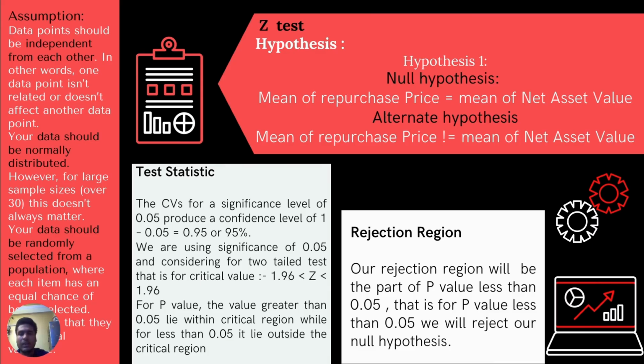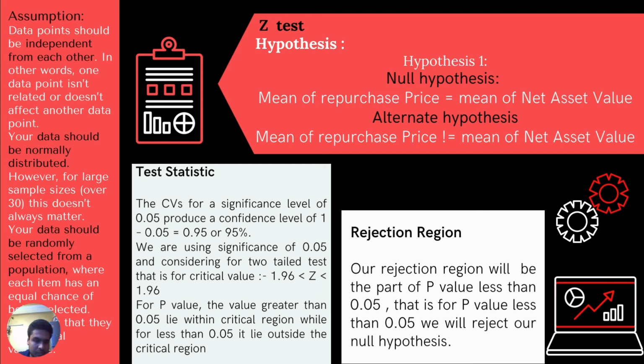Now we hypothesize two things. Our first hypothesis is that the mean of the repurchase price is equal to the mean of the net asset value. Corresponding to this, the alternative hypothesis is that the mean of the repurchase price is not equal to the mean of the net asset value. The other hypothesis is that the mean of the sales price is equal to the mean of the net asset value, and correspondingly, the alternative hypothesis is that the mean of the sales price is not equal to the mean of the net asset value.